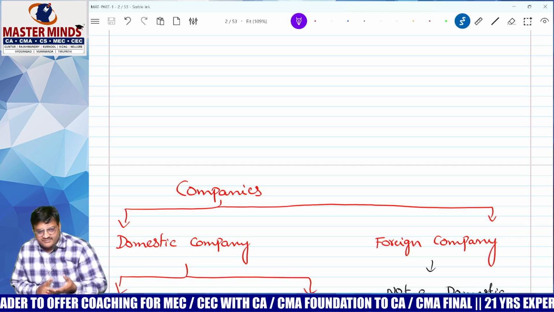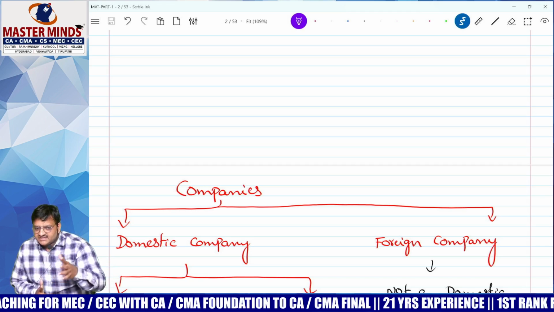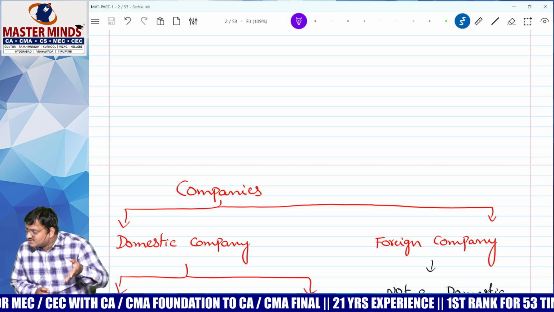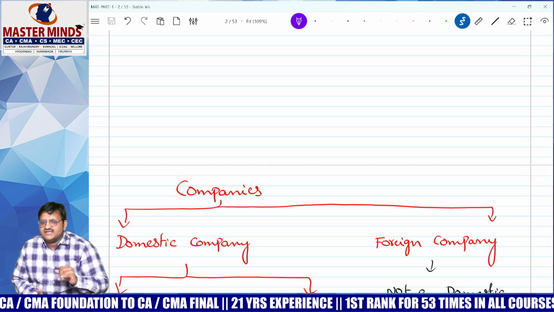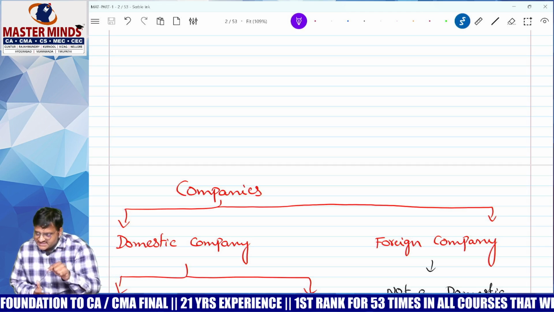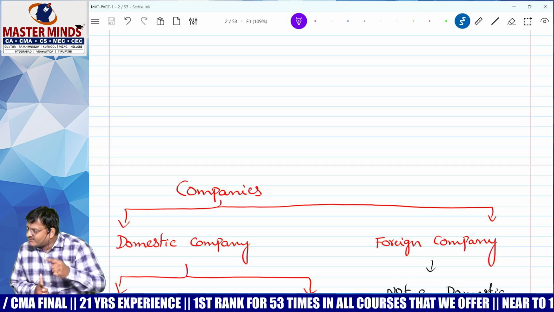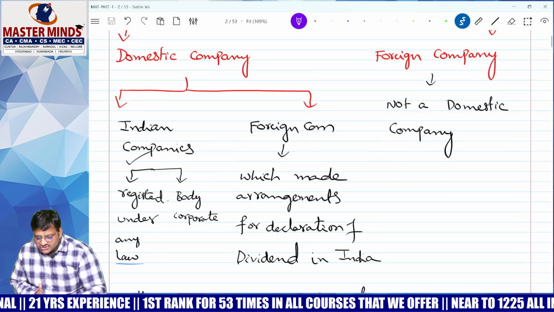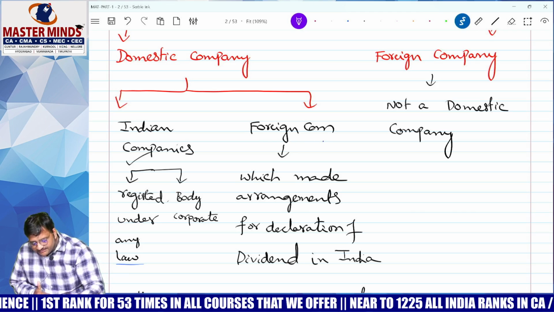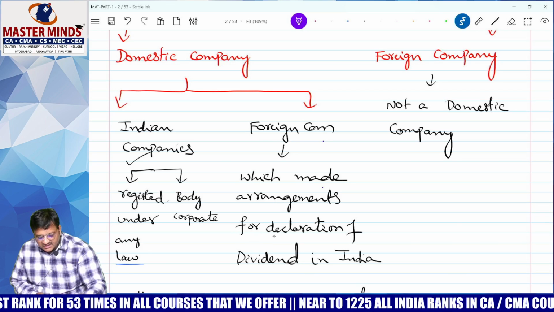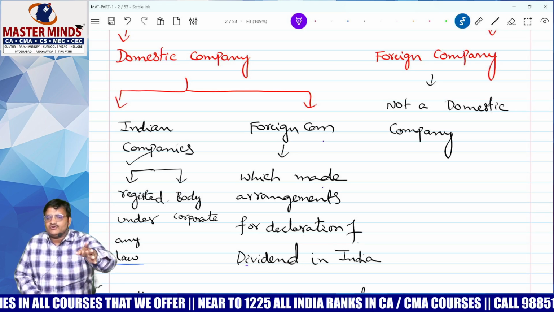Again, don't ask me what is Indian company. Indian company means which is registered as per our Indian Companies Act, or else which is registered as per any other law for the time being in force. All Indian companies are domestic companies. Next, certain foreign companies are also called as domestic companies. Which foreign companies? Those foreign companies which made arrangement for declaration of dividend in India.